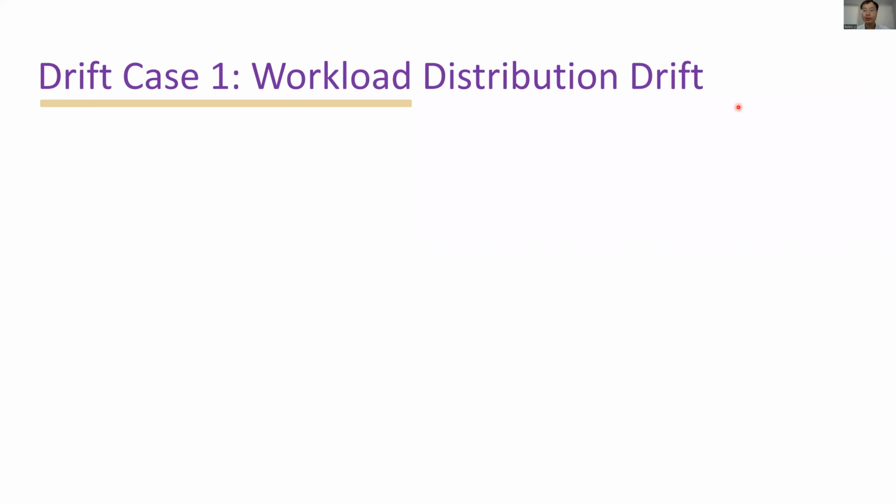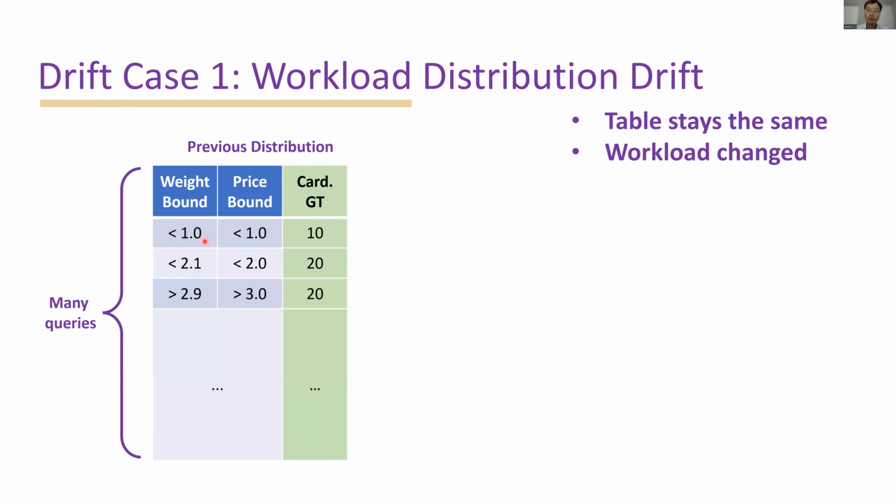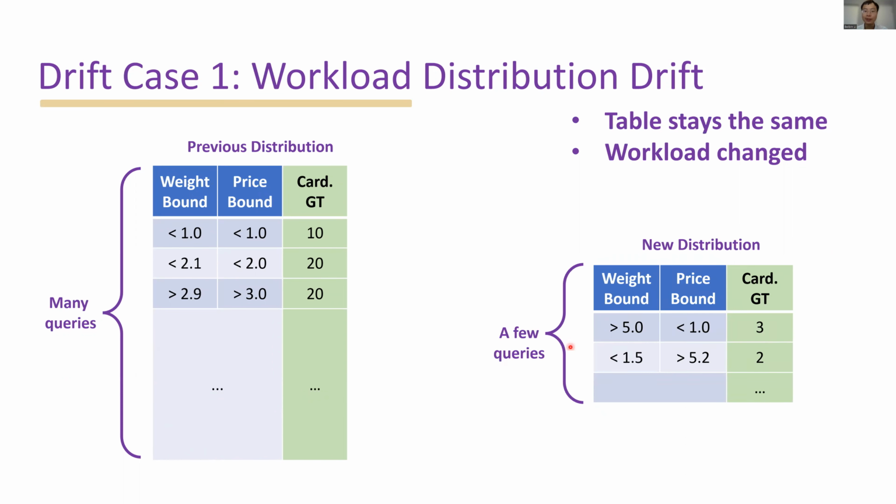In our first drift case, we have a workload distribution drift. In this case, the table stays the same and the workload changed. Here, each row represents 1 query, and we have lots of queries from the previous distribution. The first 2 columns represent bounding values in the query, and the green column here represents the ground truth cardinality. In the previous distribution, we noticed the weight range and price bound are linearly correlated. And now we detected workload shifts, and we only obtained a few queries from the new distribution where the weight and the price are negatively correlated.